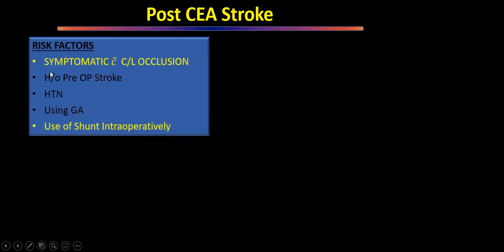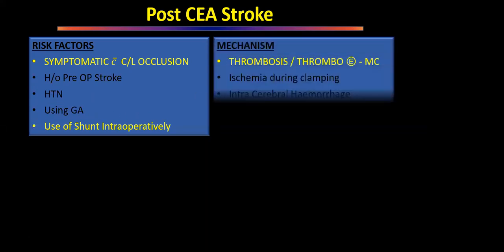So chances of stroke are more in patients who have symptoms and the other side is occluded. In this patient, we are doing an endarterectomy, so that is a single surviving vessel. If the patient had a stroke earlier, that is the strongest risk factor for having intraoperative or postoperative stroke. In hypertensive patients, when we use general anesthesia, chances of stroke are more because we will not be able to monitor whether a shunt is required or not. And contrastingly, use of a shunt intraoperatively is associated with a higher risk of stroke, because the very fact that we are forced to use the shunt means that circulation is compromised beyond repair.